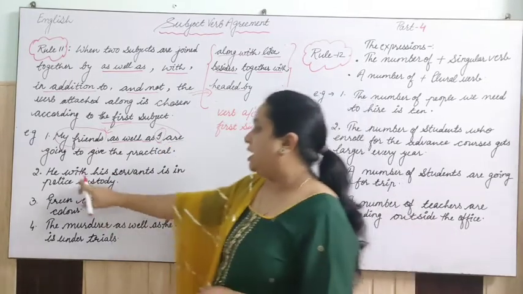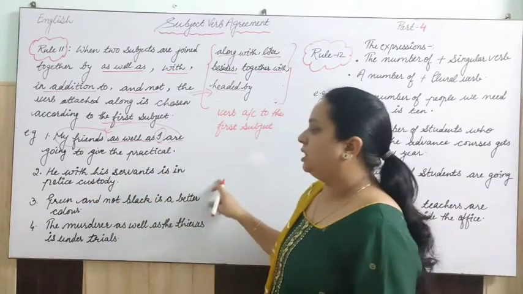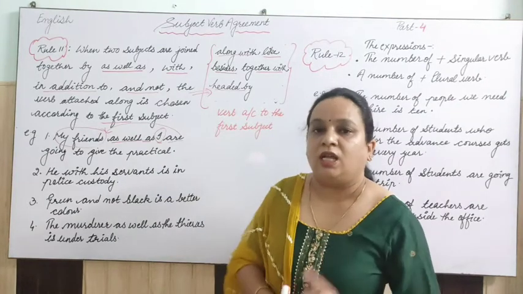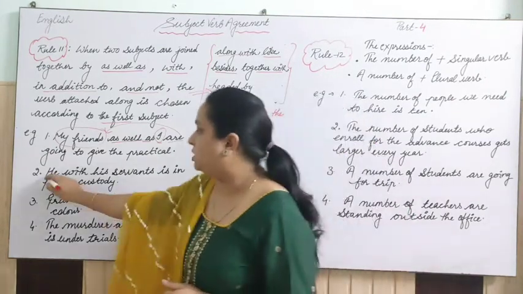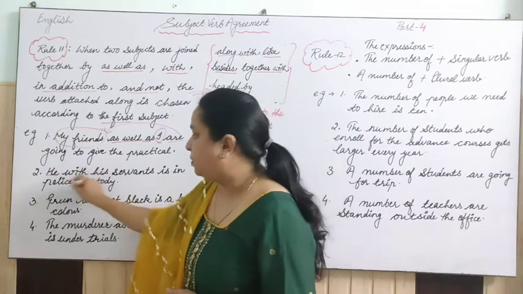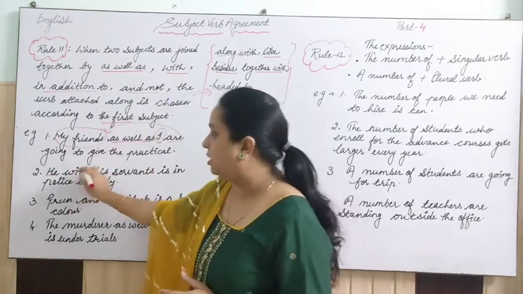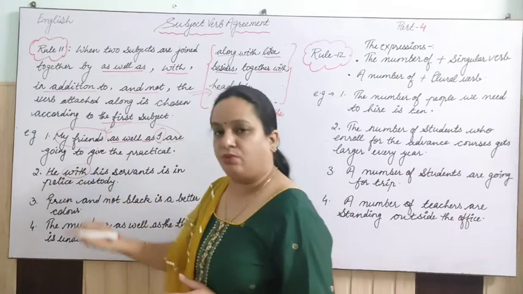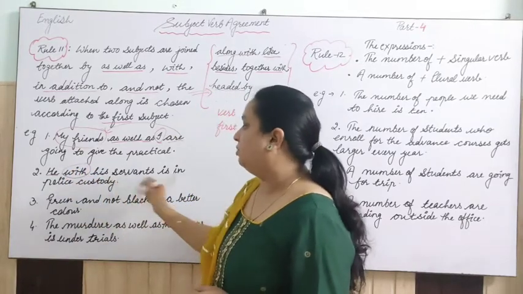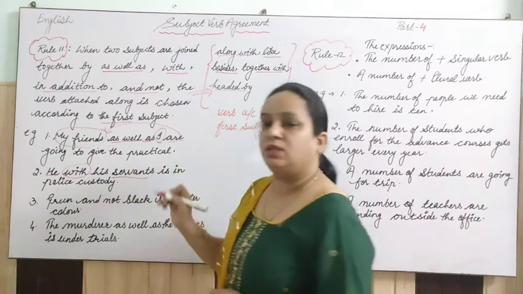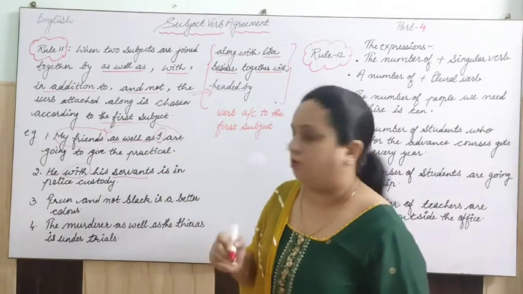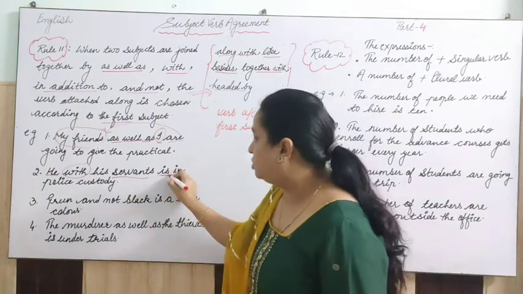Next is, he with his servants is in police custody. Now let's see, one subject is he. The expression we have noticed here is with. Then his servants, which is plural, but here I am using is after that.